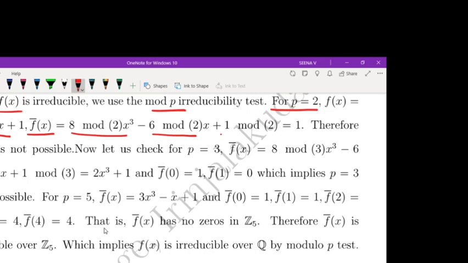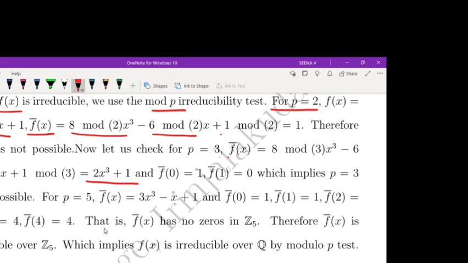Now we check with P equal to 3. F bar x is equal to 8 mod 3 x cubed minus 6 mod 3 x plus 1 mod 3. This is again a polynomial of degree 3. F bar x and f of x are both polynomials of degree 3.